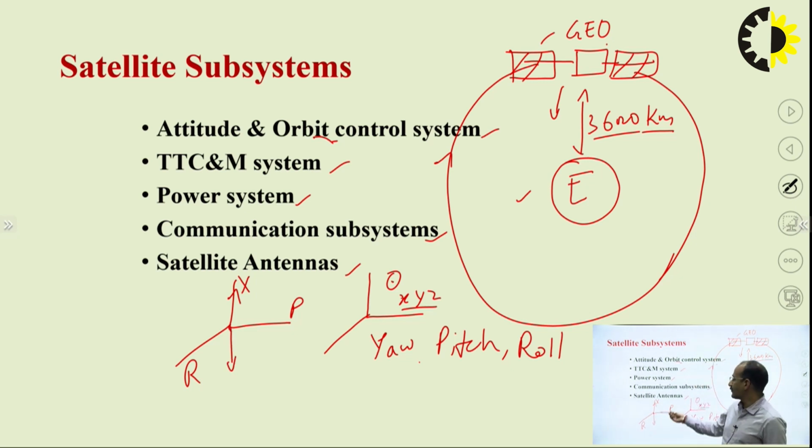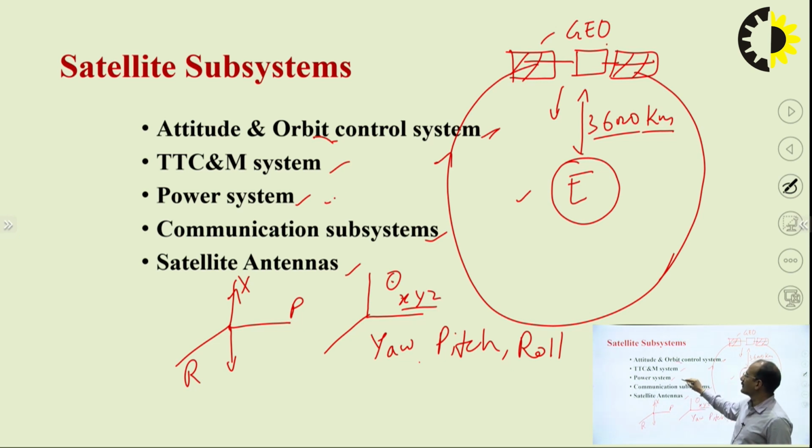Means if the satellite is losing its orbit, whether it is going in the positive yaw direction or the negative yaw direction, when the satellite is going in one direction, the thruster on the other side will be on, and that will maintain the satellite in its orbit again. These thrusters are just giving small bursts that maintain the satellite orbit. So this attitude and orbit control subsystem is related to the satellite subsystem.